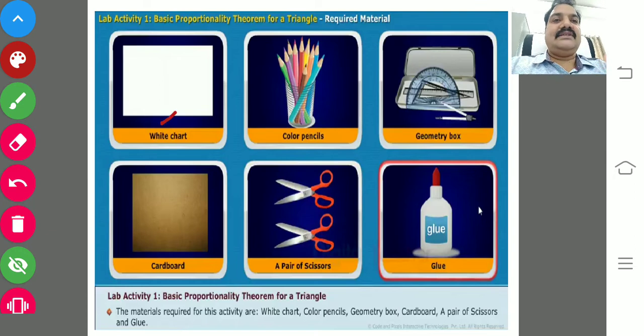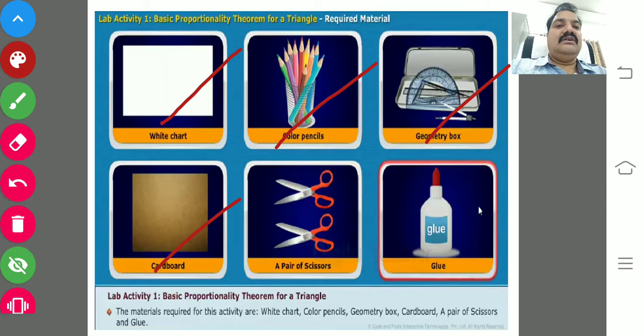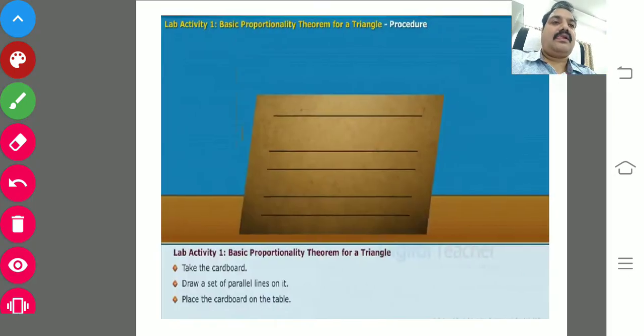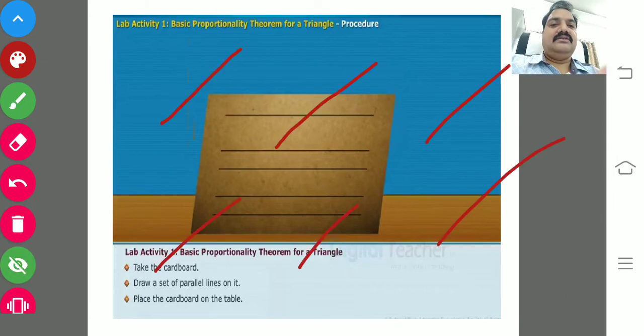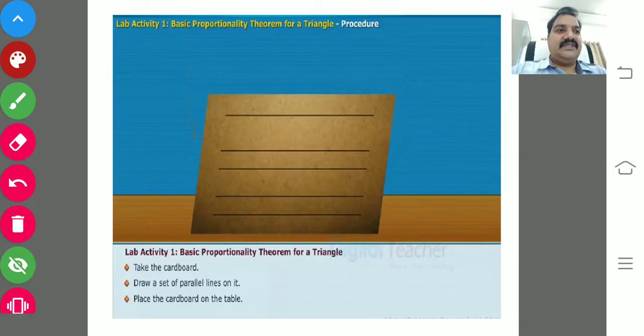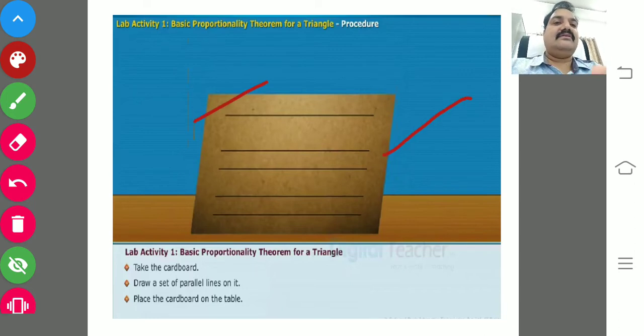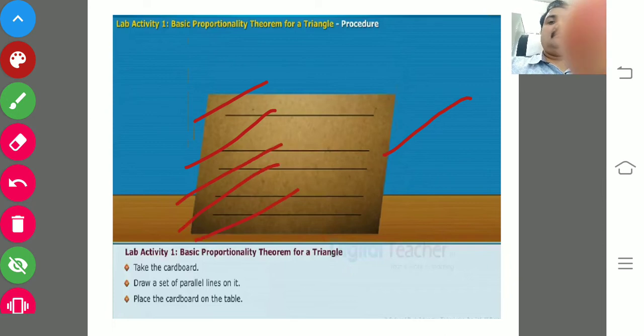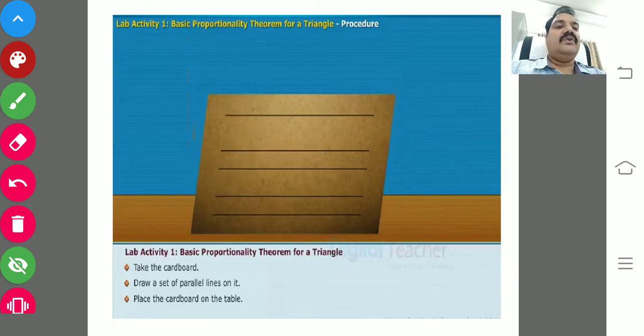White chart, color pencils, geometry box, cardboard, pair of scissors and glue. For this activity, take one cardboard, draw a set of parallel lines and place the cardboard on the table.